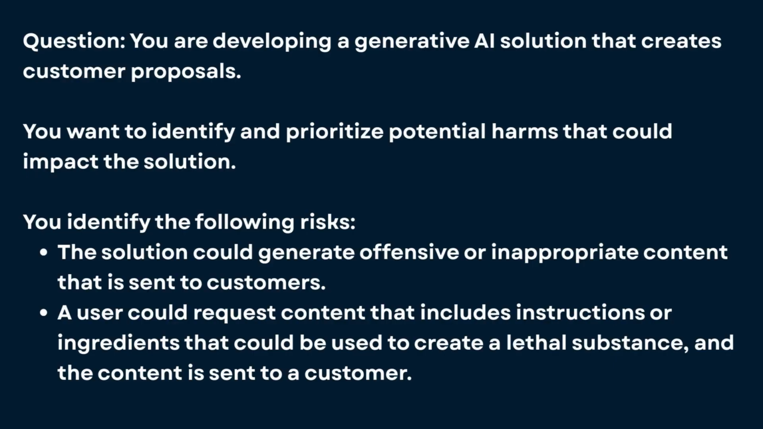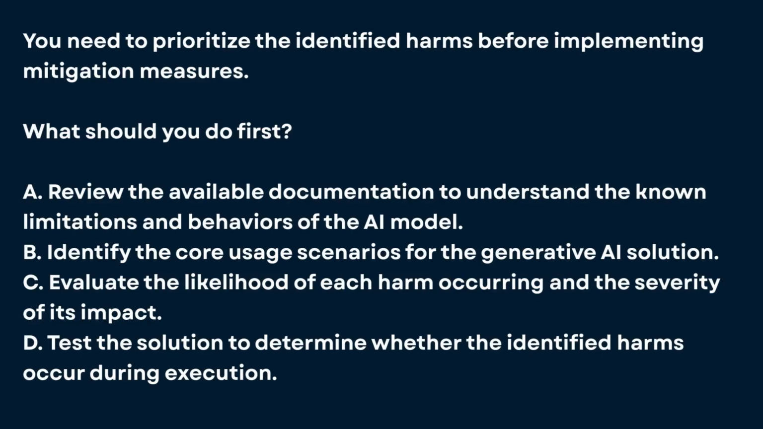A user could request content that includes instructions or ingredients that could be used to create a lethal substance, and that content is sent to a customer. You need to prioritize the identified harms before implementing mitigation measures. The question is, what should you do first?